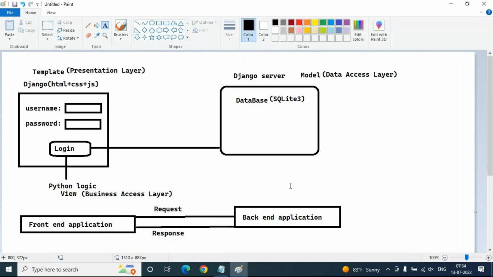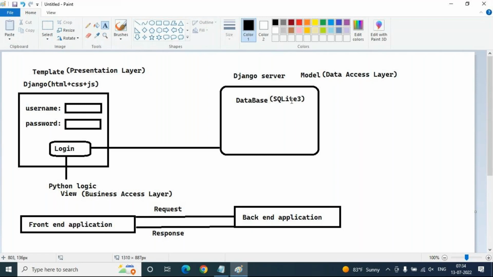When we send a request, first it goes to the Django server side. The server identifies it with the help of URL patterns, and based on the URL pattern it redirects to the view logic. The view logic executes and communicates with the database to access data.